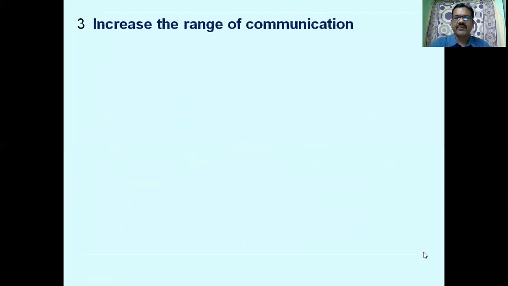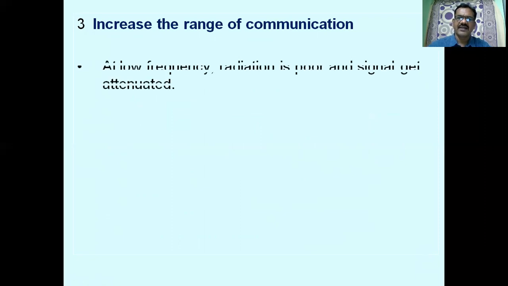The third use of modulation is increases the range of communication. Range means the distance. At low frequencies, radiation is poor. Radiation means transmission of the signal using antenna for wireless communications. So a low frequency signal is of low energy, low power level, and therefore efficient radiation is not possible.